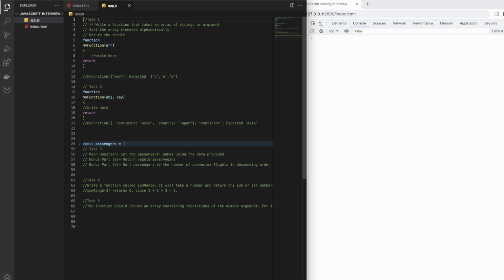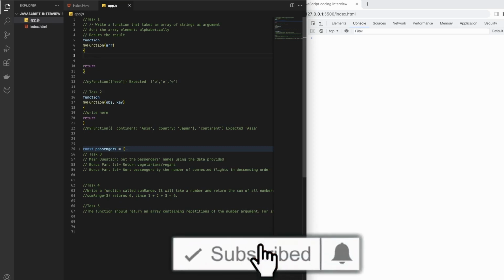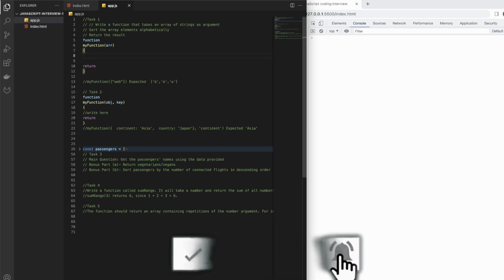Now we have to find a way. Let's say we have an argument. We can have an array that consists of each character of the string. How can we do that?